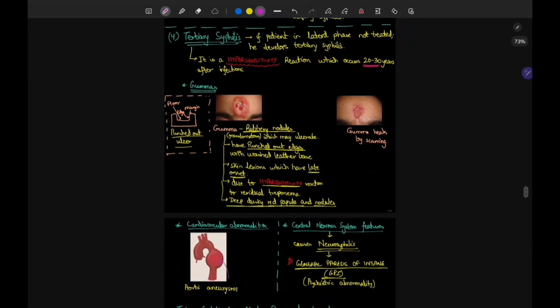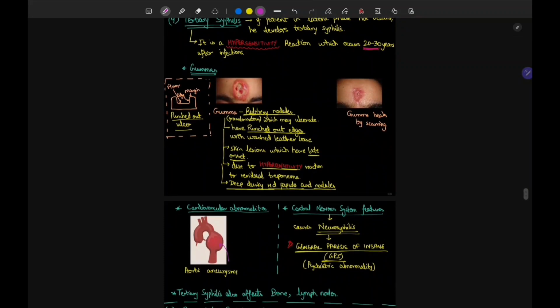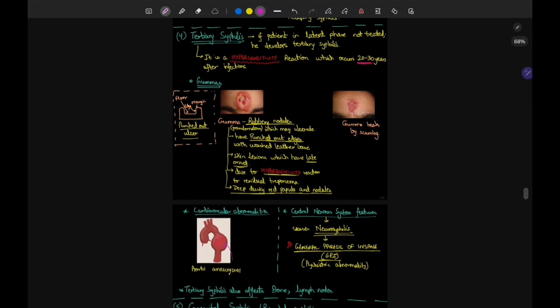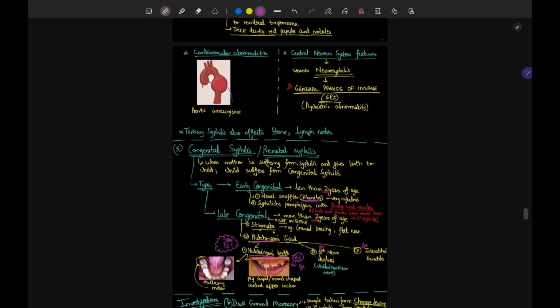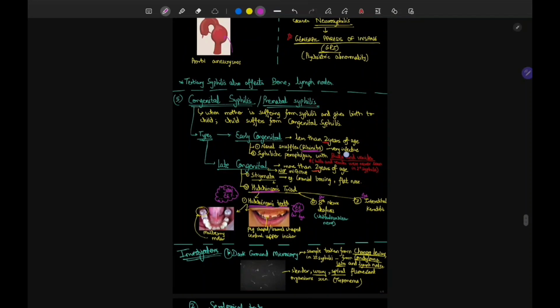So what are you going to remember in tertiary syphilis? See, this is the tertiary syphilis. You may take a screenshot. Tertiary syphilis, you will remember the gammas, the cardiovascular abnormalities, the central nervous system features, and that it will affect the lymph nodes, the bone. And this is the hypersensitivity reaction with punched out edges, and it is going to occur after 20 to 30 years. Let's go to congenital syphilis.